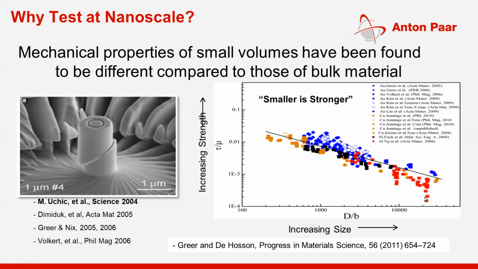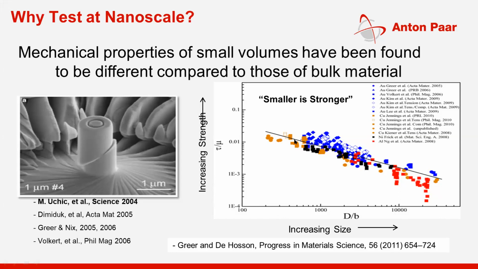If you see, when the size is reduced, when you go from the right hand side to the left hand side, where the size is decreasing, the strength of the material is increasing. It is a log scale basically. To make it a linear relationship between the strength and the size, we have converted the x into the log scale.